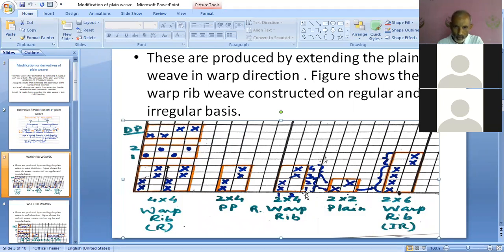Extension of 2. One pick is extended by 2 vertically, and then the second pick is also extended by 2. So it is represented here: because here it is blank, these 2 blanks, and here it is cross in the second pick, so these 2 crosses on the second end. And this structure is known as 2-2 warp rib, which is an example of regular warp rib.